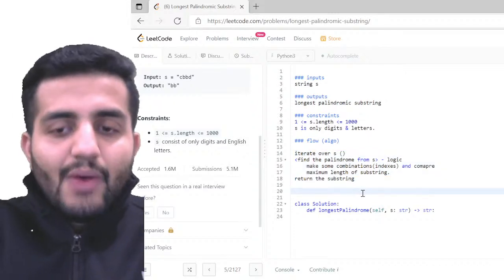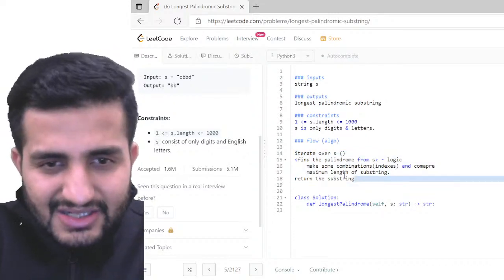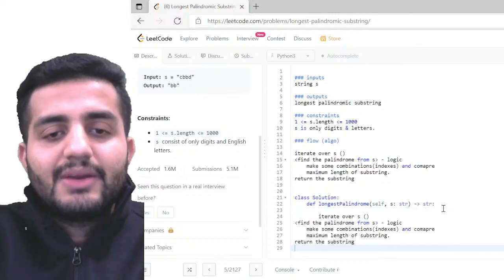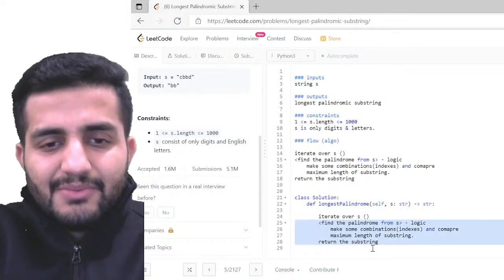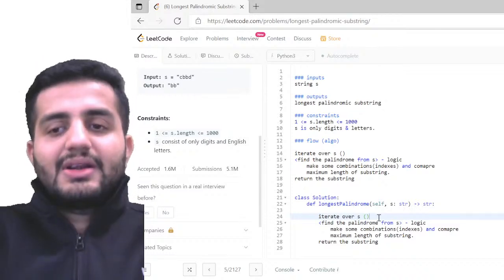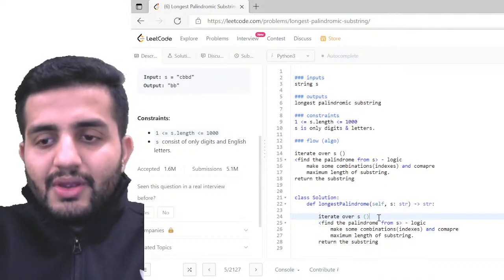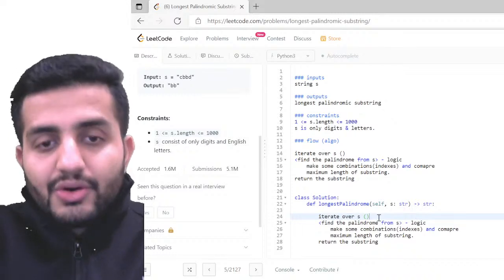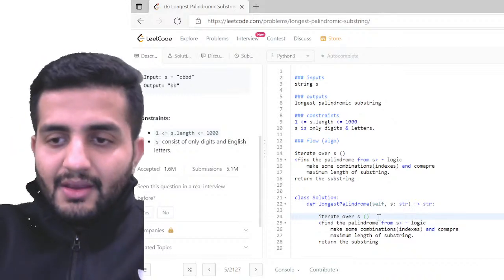Again, this is how I am thinking. Let's try to just copy the same thing into our solution. I have just written the same thing here, and now let's convert it into the logic, into my code. Okay, so we're going to do that.